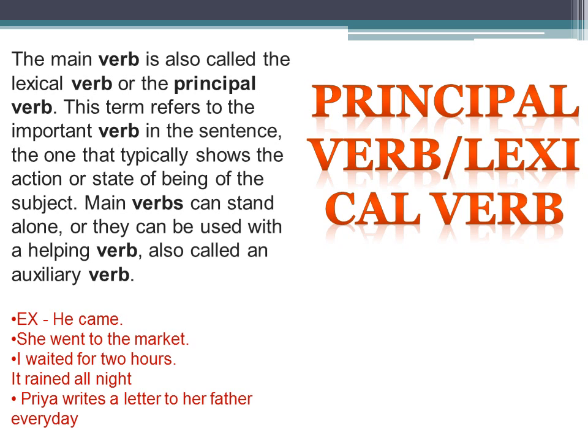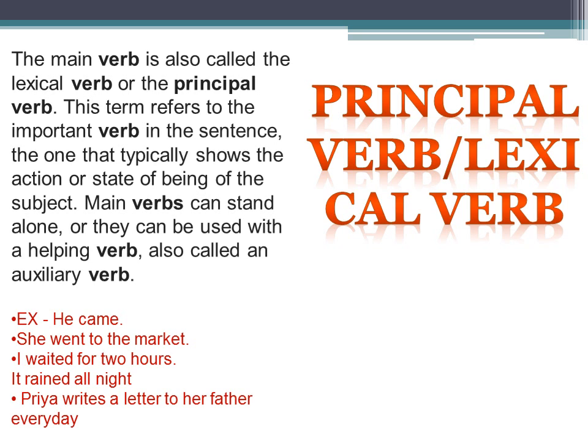Let me read out the definition now. The main verb is also called the lexical verb or the principal verb. This term refers to the important verb in the sentence, the one that typically shows the action or state of being of the subject. Main verbs can stand alone.